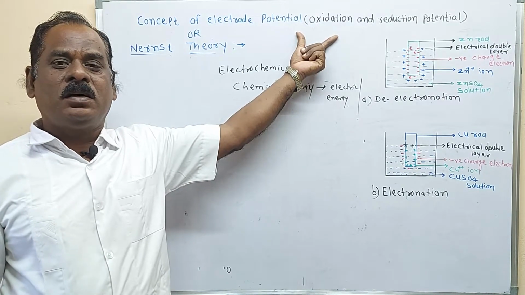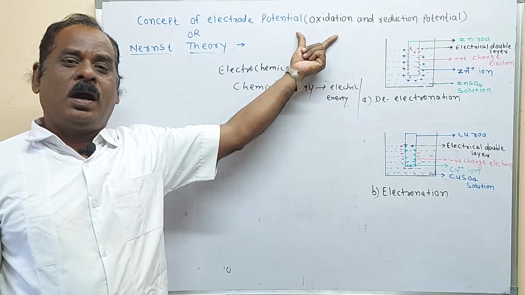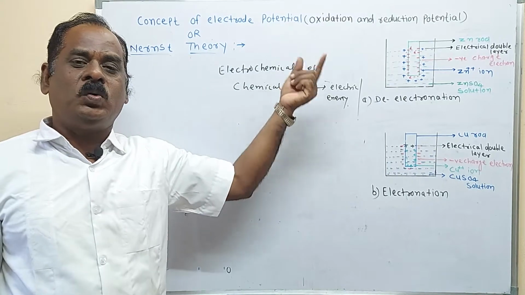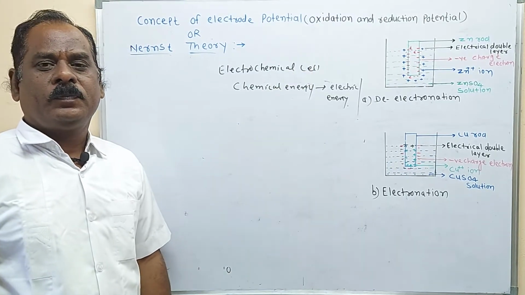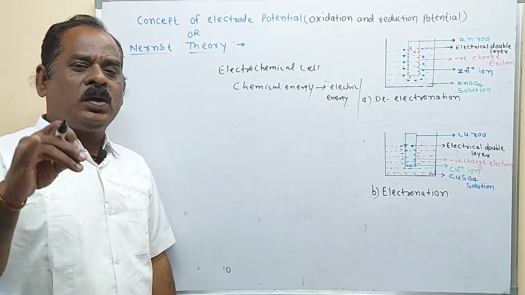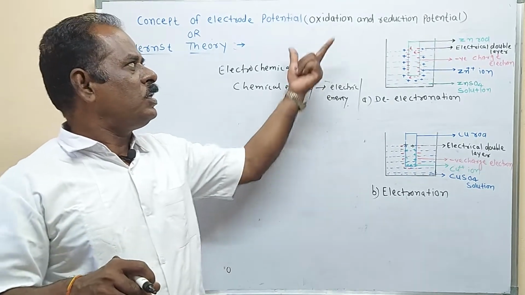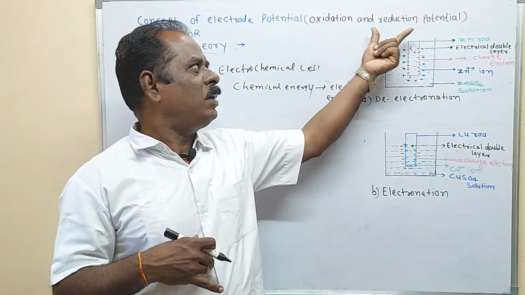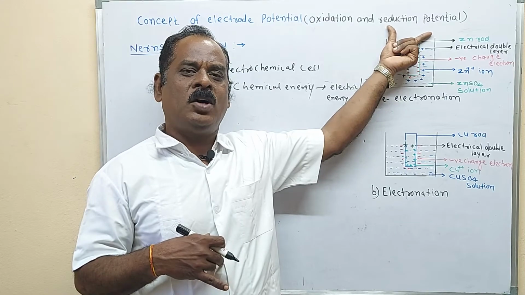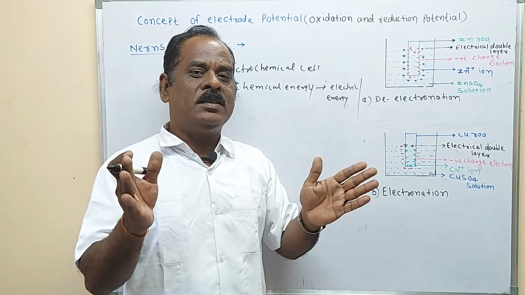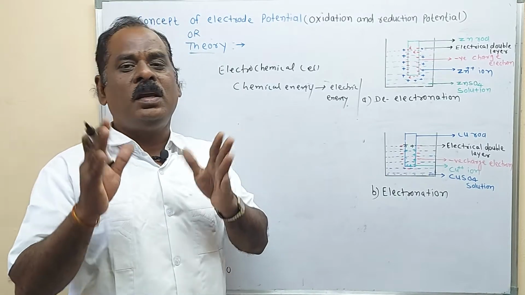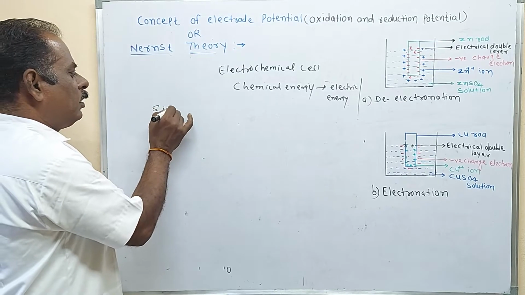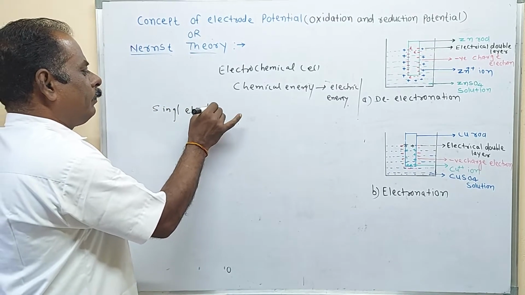The scientist Nernst tried to explain how the oxidation potential and reduction potential develop on the respective electrodes. In this electrochemical cell, the oxidation potential is developed on one type of cell, and the reduction potential is developed on the other type of cell. These two cells are called the half electrode or single electrode. That is, in the electrochemical cell, the new concept of single electrode is used.